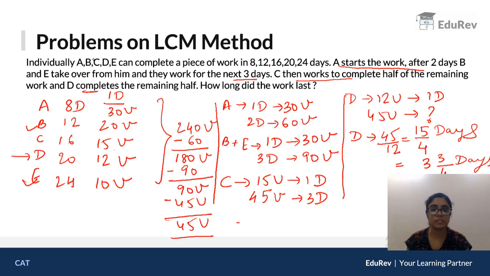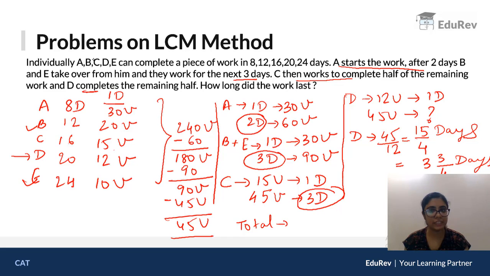So the question is, total how many days were taken? Earlier A worked for 2 days. Then these guys worked for 3 days. Then C worked for 3 days. And D worked for 3 3 by 4 days. So 2 plus 3 is 5. 5 plus 3 is 8. 8 plus 3 is 11. So your answer is 11 3 by 4 days were taken to complete the entire task.